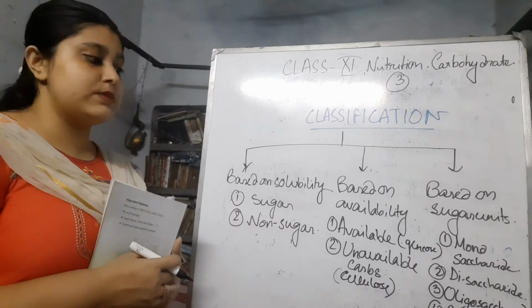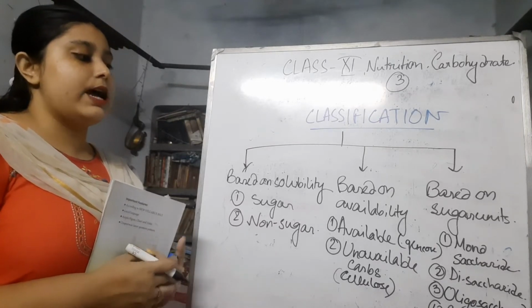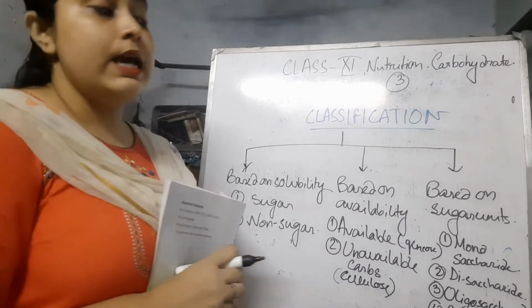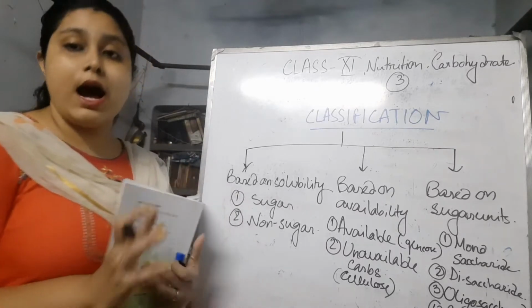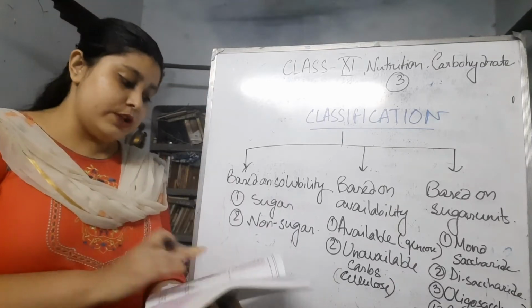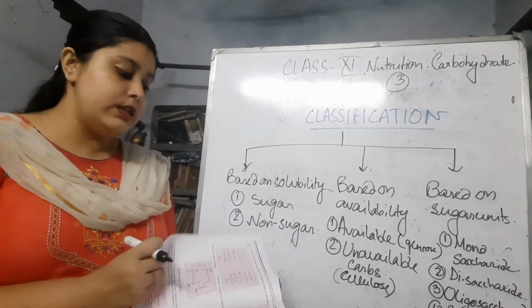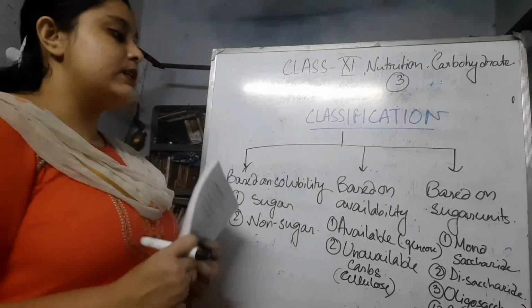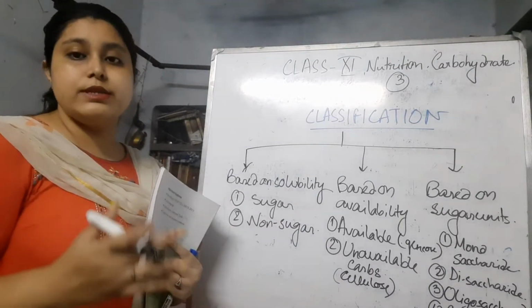As the name suggests, monosaccharide means it has one molecule of sugar. It is the simplest form of sugar, which has only one sugar unit. It is usually glucose, fructose and galactose.